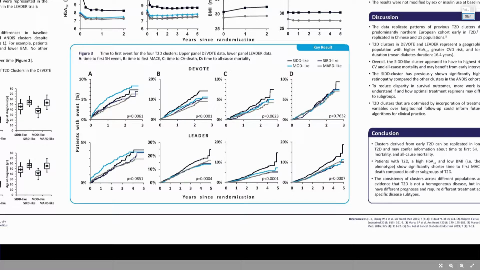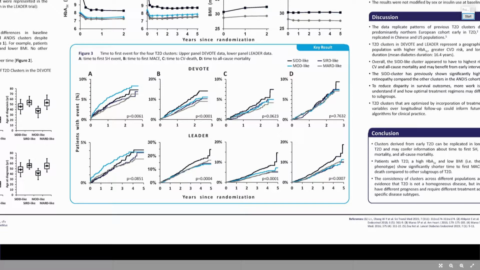In both DEVOTE and LEADER, time to first MACE was statistically significantly greater in the SIDD group. Now that stands for severe insulin deficient diabetes group, but I do need to point out, as came up in the question and answer session, that we don't actually know that these patients are insulin deficient. We've just mapped them to the ANDIS terminology.